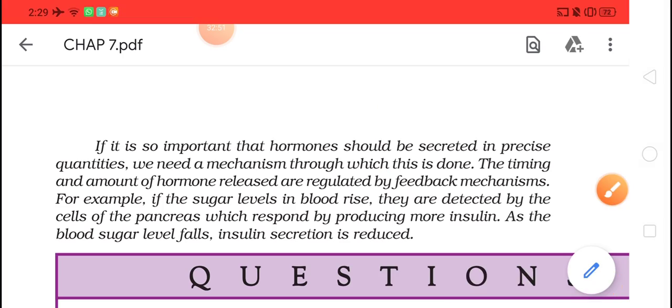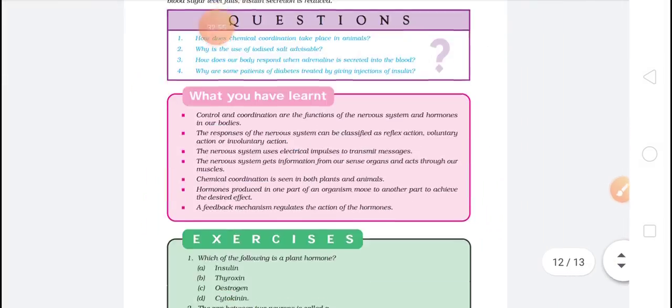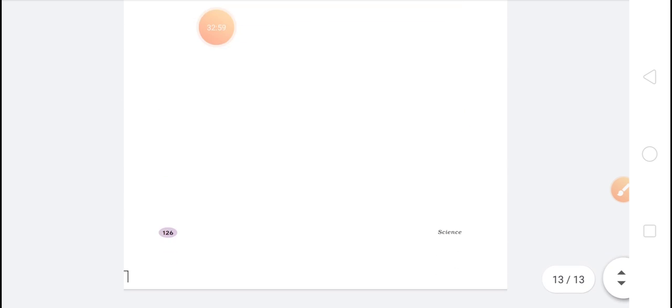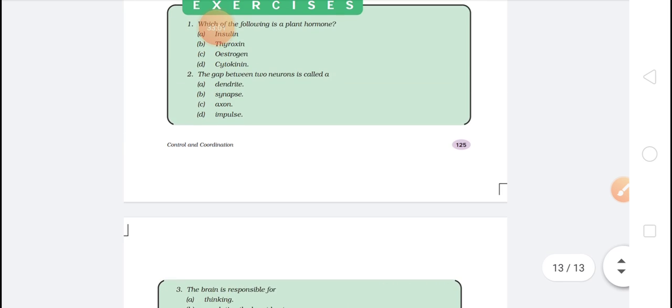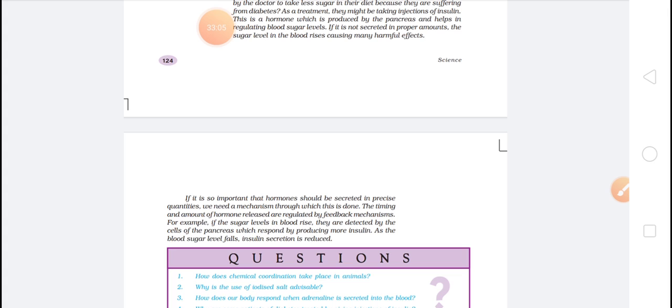With this, we have just completed the 7th chapter. Now listen very carefully. If you have any doubt in chapter 6 or chapter 7, let me know. If you want some topics to be done again, I will explain them once more.